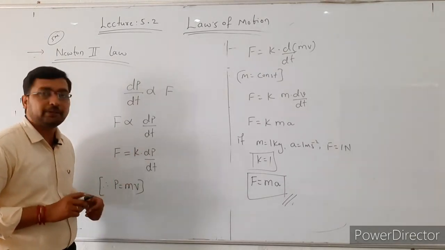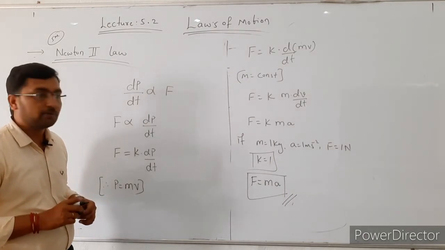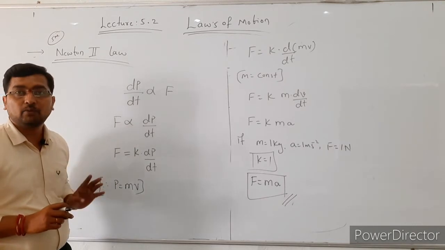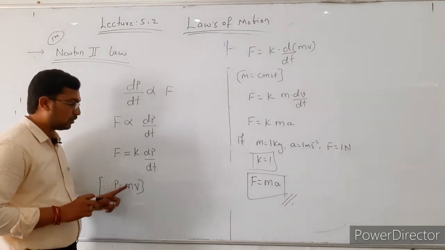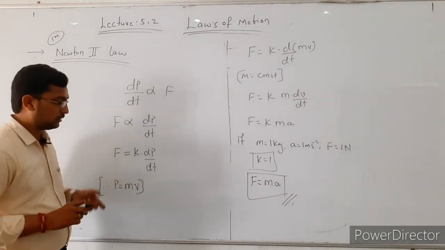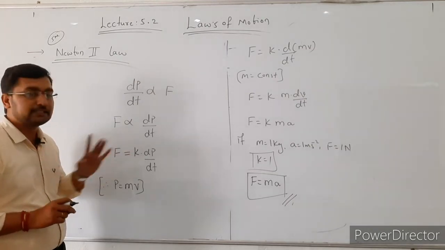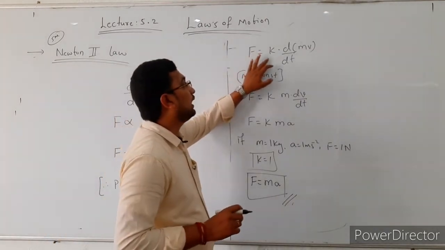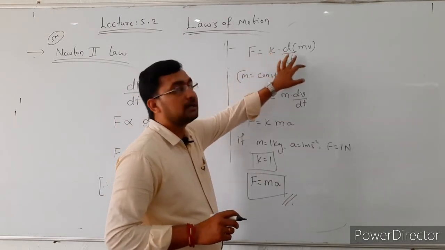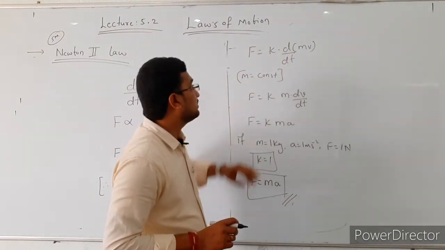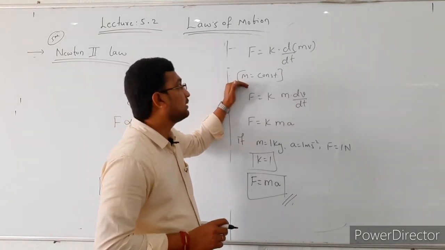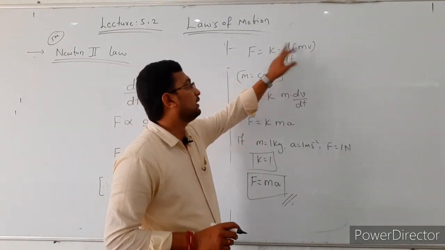P indicates linear momentum, the product of mass and velocity, so p is equal to mass into velocity. Substituting the p value, the equation becomes F is equal to k into d by dt of mass into velocity. Here we are assuming that the mass of the system is constant, which means we take the m term outside.